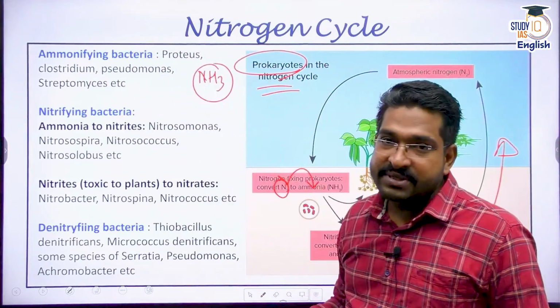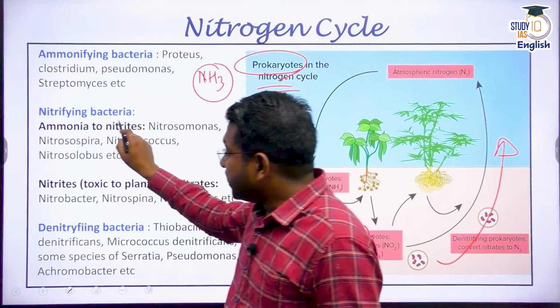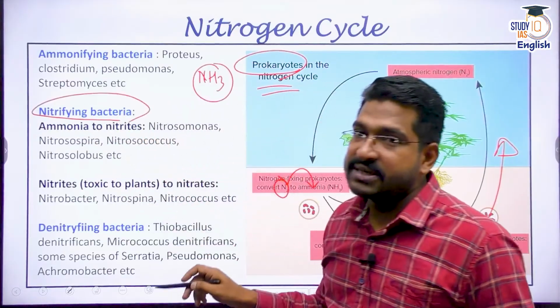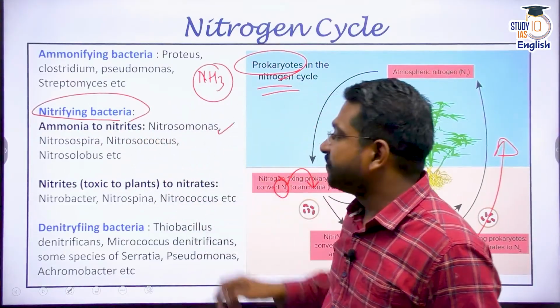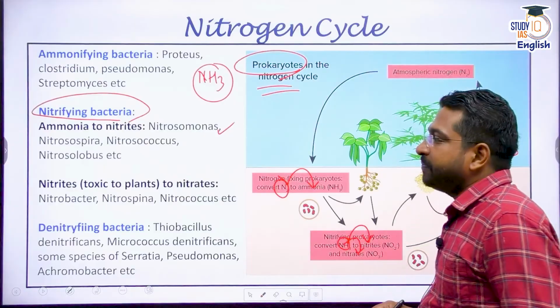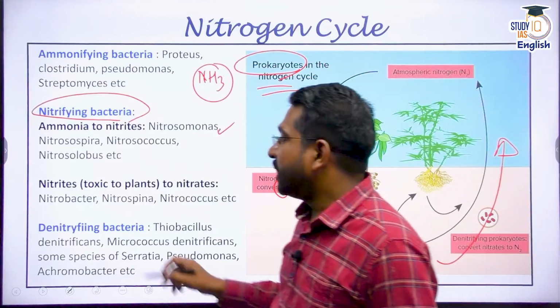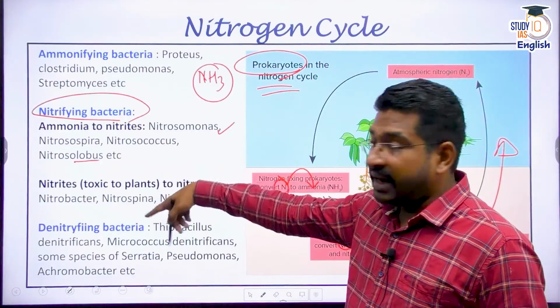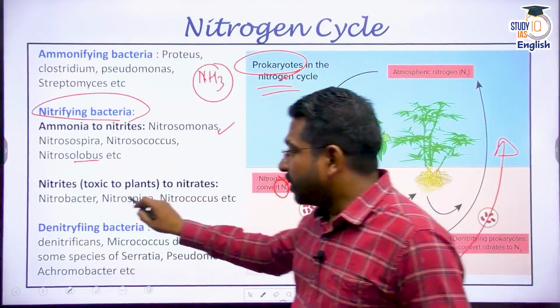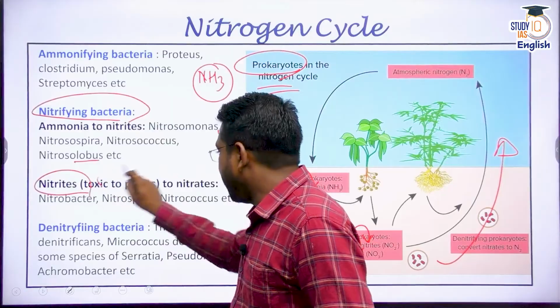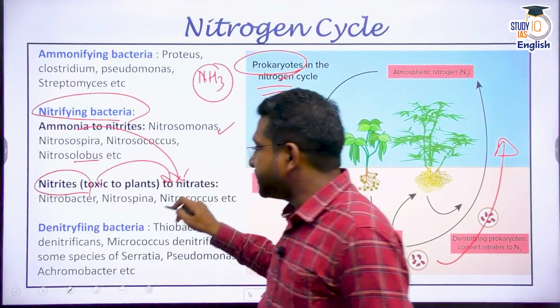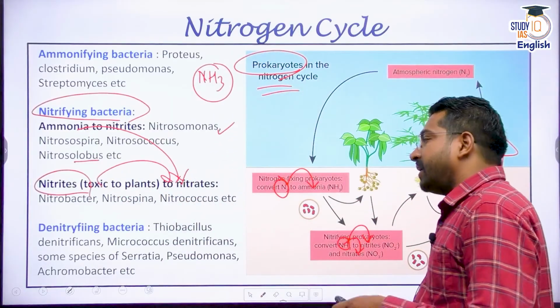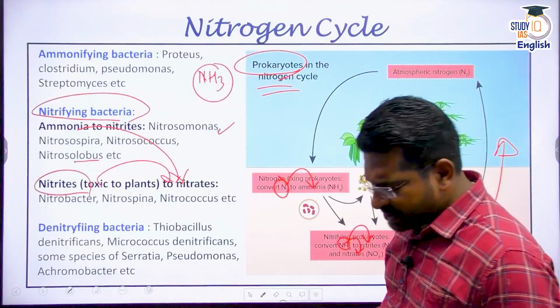These are the examples. Ammonia is converted into nitrites by other bacteria: Nitrosomonas, Nitrosospira, Nitrosococcus, and Nitrosolobus. And nitrites are converted into nitrates by bacteria called Nitrobacter, Nitrospina, Nitrococcus.